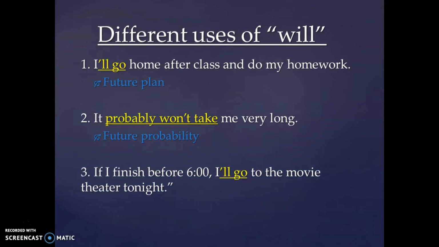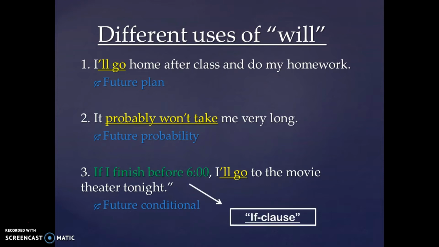Okay, moving on to the third occurrence of will. You can see they answered, if I finish before 6 o'clock, I'll go to the movie theater tonight. This one is a little different than the first instance of will, and mostly because we are using the future conditional here, and we're using this if clause, if I finish before 6 o'clock. So we've got a condition.